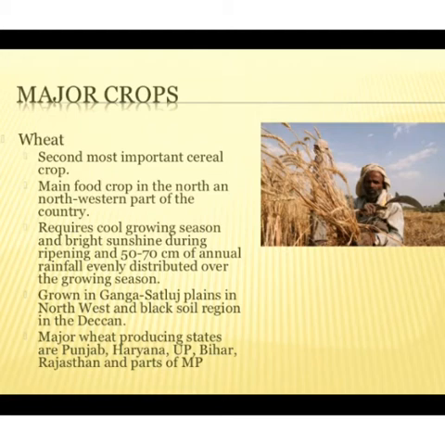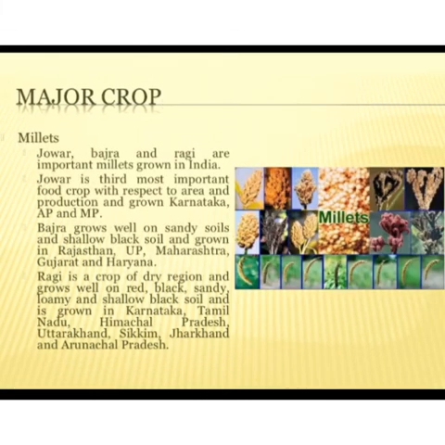It requires a cool growing season and bright sunshine during ripening, and the annual rainfall required is 50 to 70 centimeters. It is grown in the Ganga-Satluj plain in the northwest and the black soil region in the Deccan. The major wheat-producing states are Punjab, Haryana, Uttar Pradesh, Bihar, Rajasthan and parts of MP.